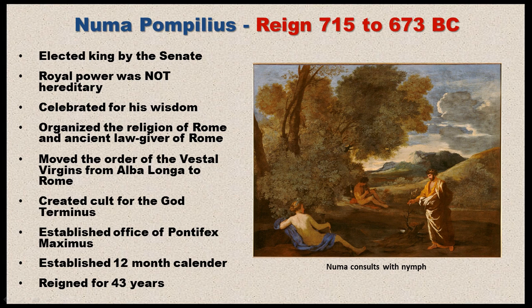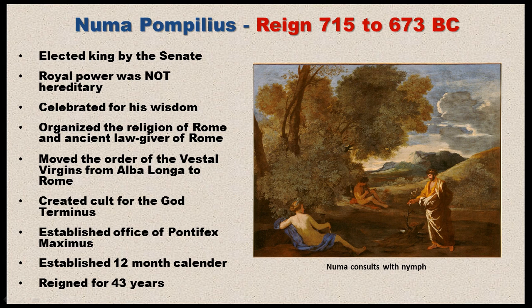Now, one of the things that Numa did was he moved the order of the Vestal Virgins from Alba Longa to Rome. Now, the Vestal Virgins were 6 virgins that served the god Vesta, and they lived in the sanctuary dedicated to the goddess. Now, during the day, anybody could go there who wished to do so, but during the night, all men, for obvious reasons, were banned from staying there at night. And so again, it was this order that Numa moved to Rome. So you can see this connection to religion that Numa has.